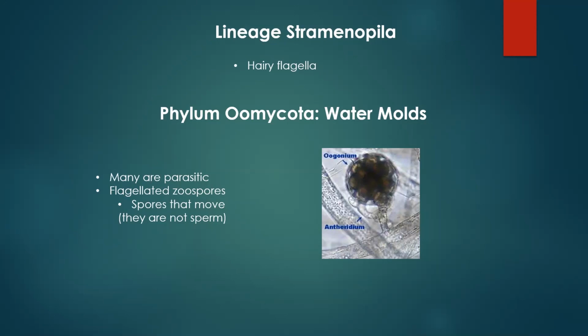So fish ick is a disease that occurs in a lot of different fish that is highly contagious, where these organisms will grow off the fish. And the fish looks very hairy, but that's because these organisms are growing out of the fish, digesting the fish from the outside in. So if you ever plan on a career in ecology, you might run into these organisms at some point. All right, one unique characteristic they have is they have flagellated zoospores, meaning they have spores that move around. That's all that means by zoospores. And they move around using a flagella. All right, but why aren't these considered sperm? Well, because they're not gametes. These spores are not going to fertilize each other. Spores do not fertilize.